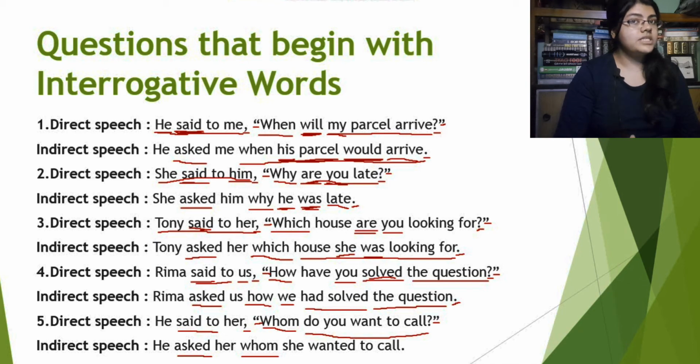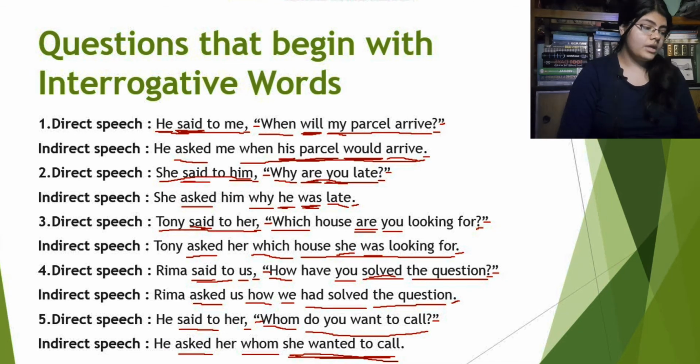How can we transform this sentence into an assertive one? It will be she wanted to call. Now guys, you must be thinking that how are we changing the question sentence into this assertive one. See, do you want to call? This is a question sentence on its own. How do we change it into an assertive one? What will be the assertive sentence for this one? It will be, you want to call. The assertive sentence for this question sentence will be, you want to call, right?